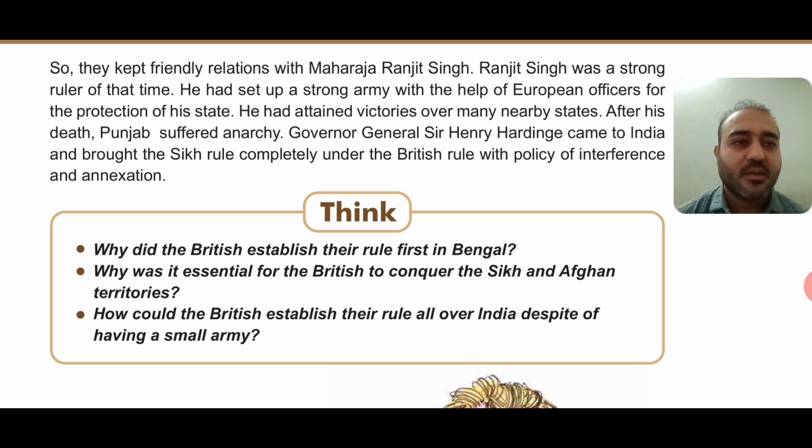Governor General Sir Henry Hardinge came to India and brought the Sikh rule completely under the British rule with a policy of interference and annexation. So we all know what interference means, right? And annexation means what? Annexation means to take away or capture any kingdom or territory without permission, right? So that is the annexation policy.